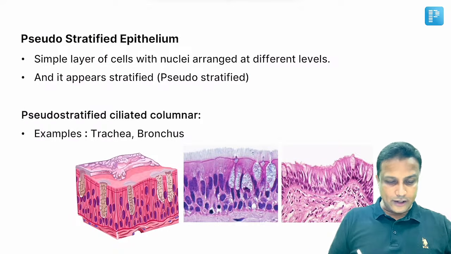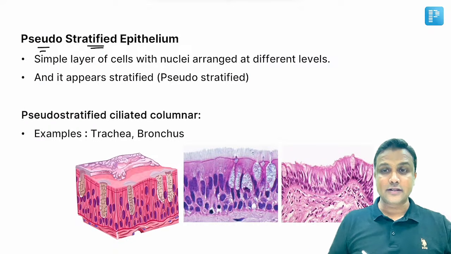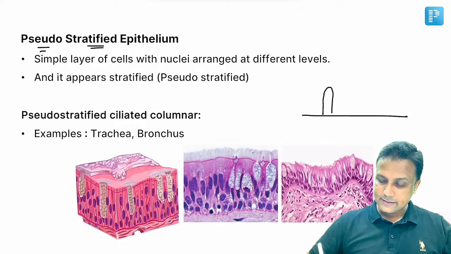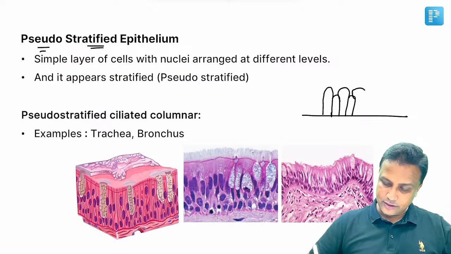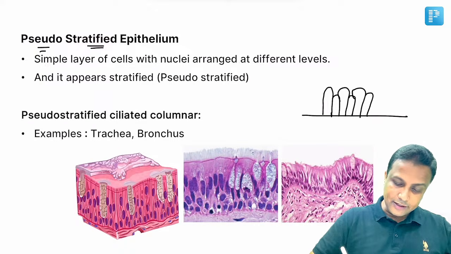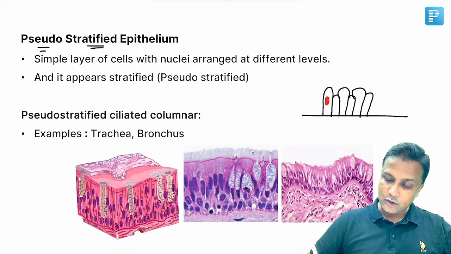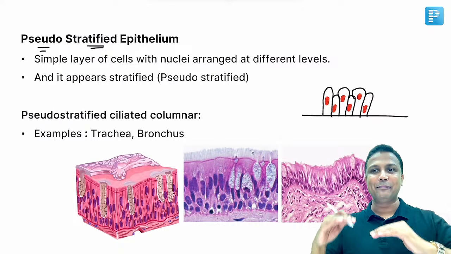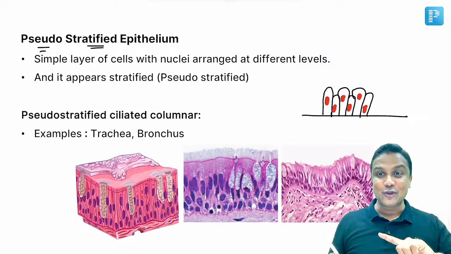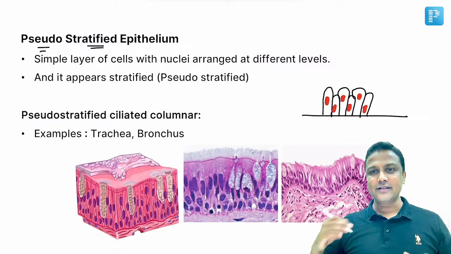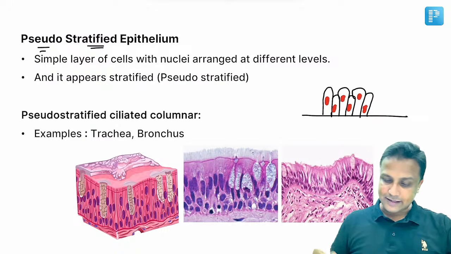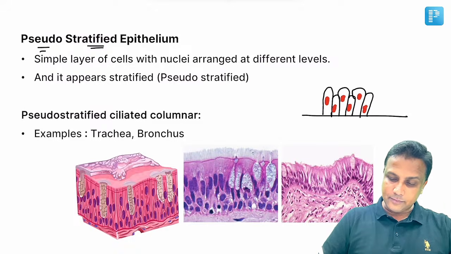Stratified means multiple layered, but pseudo, falsely it is appearing like that. Why? There is a basement membrane, the cells will be present like this here. हालांकि वो सिंगल लेयर होता है, even though it is just a single layer, but इनके जो न्यूक्लियाई होते हैं, they are not at the same level. Because the nuclei are not at the same level, it is appearing like multiple layers, even though it is a simple layer. तो pseudo stratified. So falsely it is giving the appearance of multiple layers because the nuclei are not present at the same level there. Examples कहाँ पर होते हैं सर?